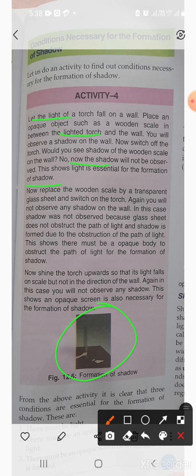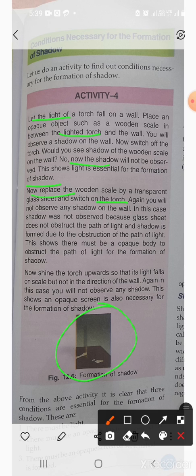So what do you understand? Yes, light is very essential for the formation of a shadow. Okay, now replace the wooden scale by a transparent glass sheet and switch on the torch.